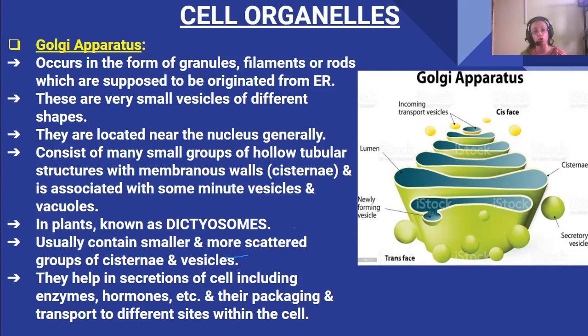What do they consist of? They consist of many small groups of hollow tubular structures with membranous walls, known as cisternae. And what are they associated with? Some minute vesicles and vacuoles. What is their main function? Secretion, that is, they secrete enzymes and hormones. Also they package them and transport them to different sites within the cell. I think you have understood.